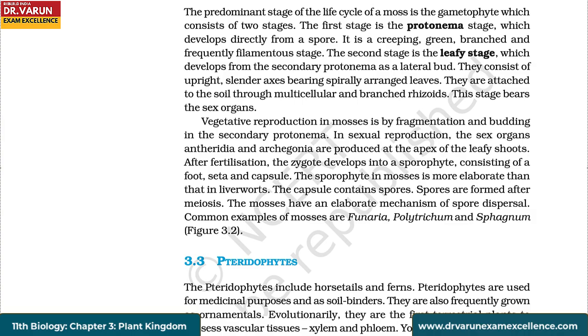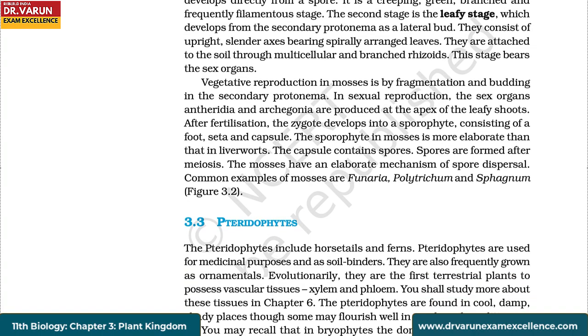Vegetative reproduction in mosses is by fragmentation and budding in the secondary protonema. In sexual reproduction, the sex organs antheridia and archegonia are produced at the apex of the leafy shoots. After fertilization, the zygote develops into a sporophyte consisting of a foot, seta and capsule. The sporophyte in mosses is more elaborate than that in liverworts. The capsule contains spores. Spores are formed after meiosis. The mosses have an elaborate mechanism of spore dispersal. Common examples of mosses are Funaria, Polytrichum, and Sphagnum.